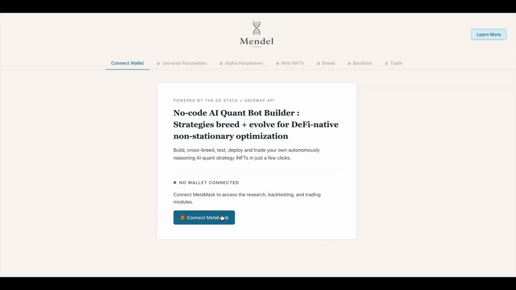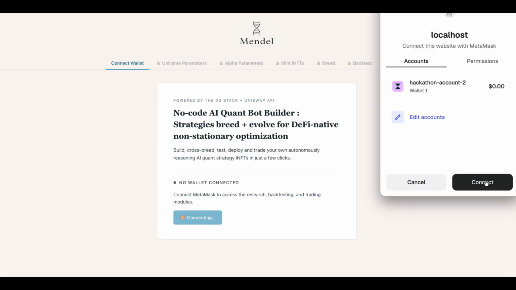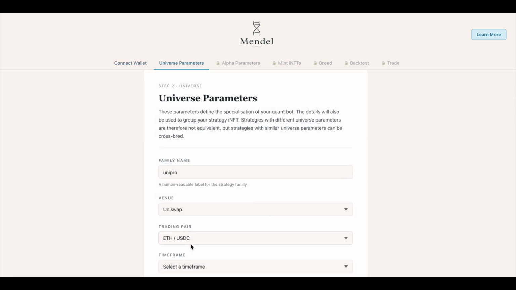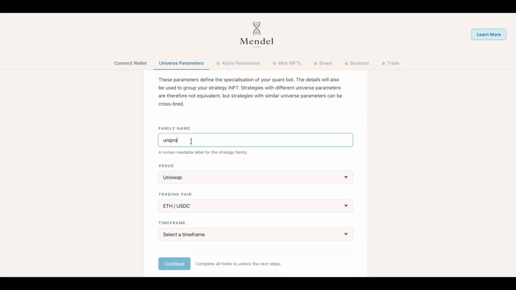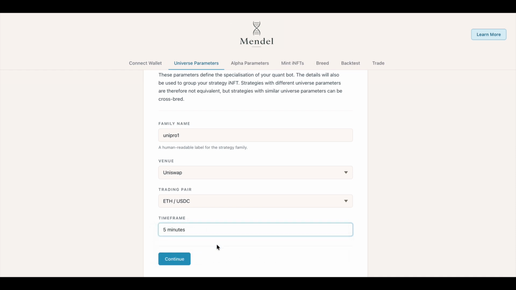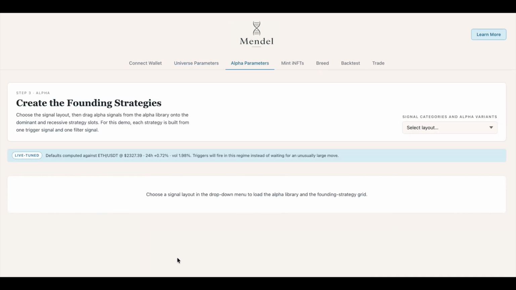I've implemented this algorithm in the form of a no-code AI quant-bot builder. So connect your wallet, enter trading universe parameters. I'm doing ETH USDC on Uniswap. I'm picking 2 into 2 as a grid, but you can even do 5 into 5.